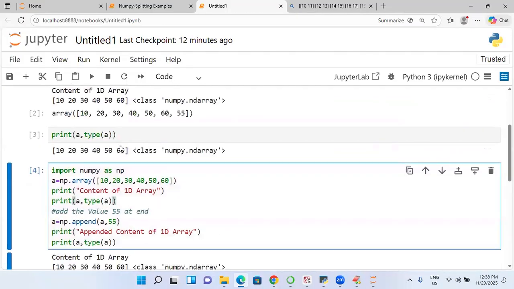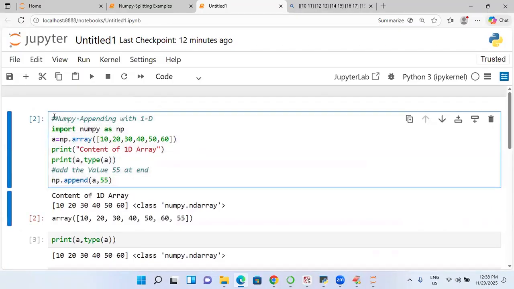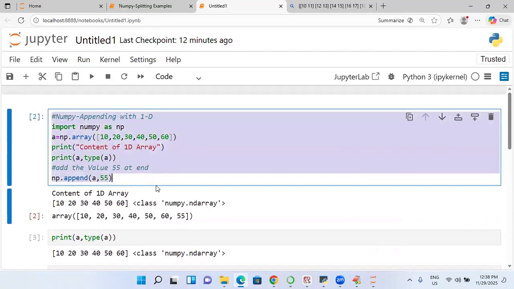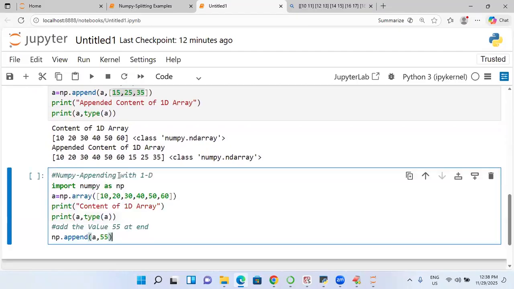This is called 1D, we have done it. 2D I am going to enter. Be careful, I'm going to enter the 2D picture. So array of how many? 6. 6 means reshape of 2, 3 or 3, 2. Whichever you like, 3, 2. So I'm going to take 3, 2.